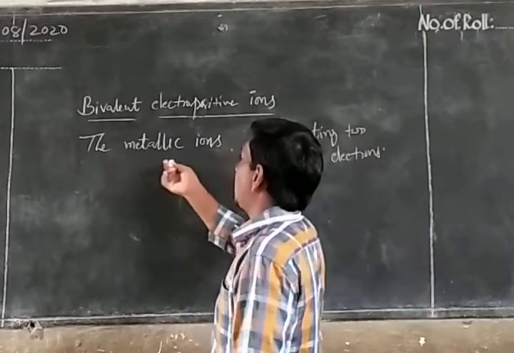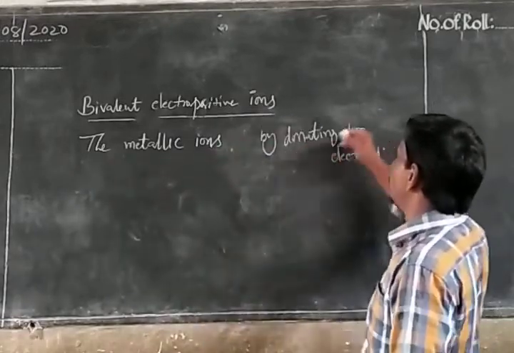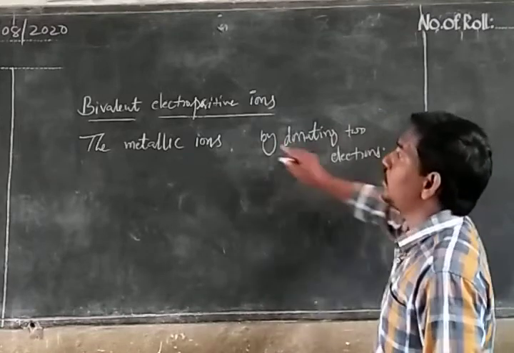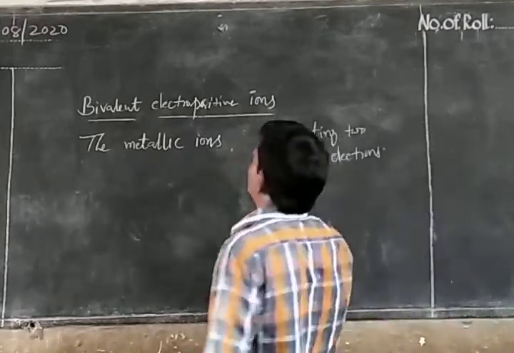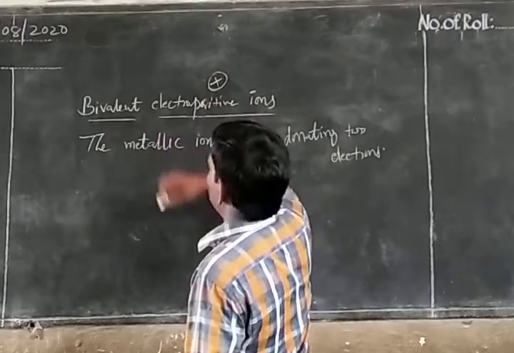The metallic ions are formed by donating two electrons, that is called bivalent electropositive.